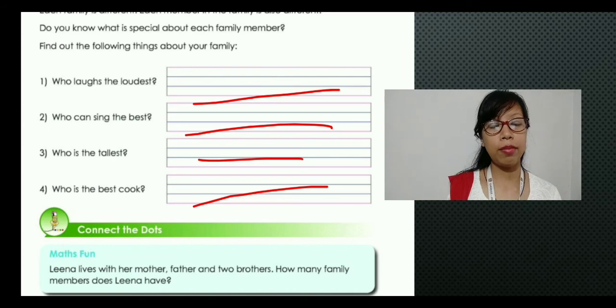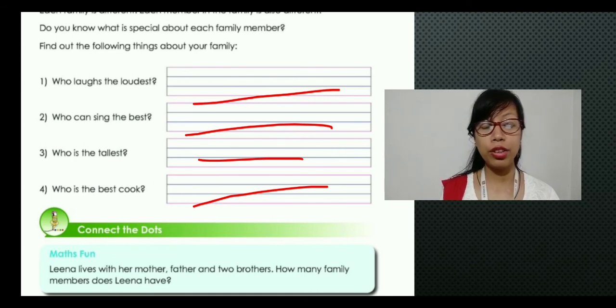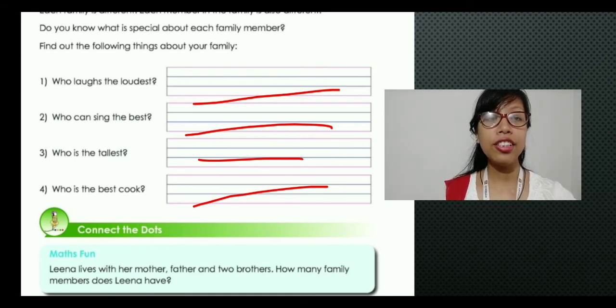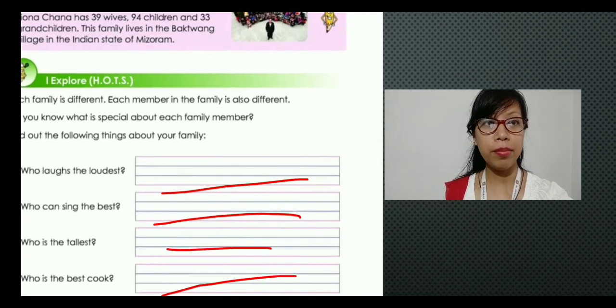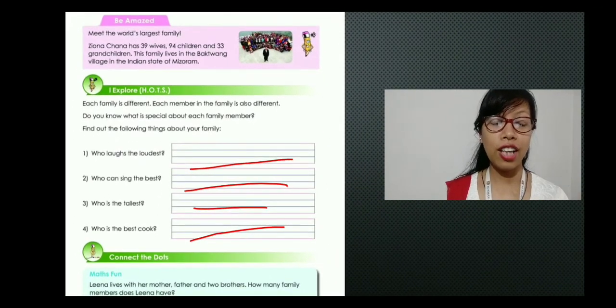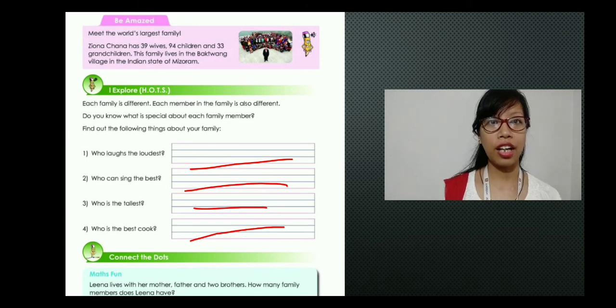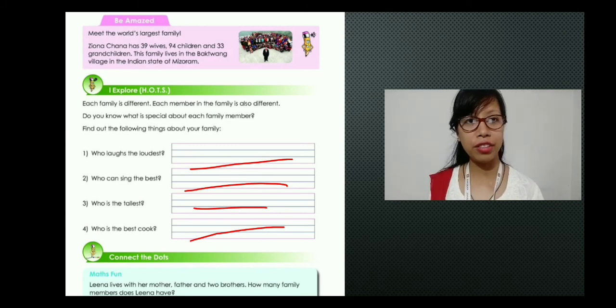It binds the family members together, and it runs the family smoothly. Then we have come to know the world's largest family. Where is it? It is in Mizoram, our neighboring state. It is Gianna Chana, who has 39 wives, 94 children and 33 grandchildren.